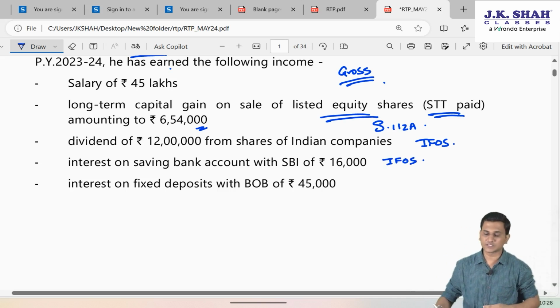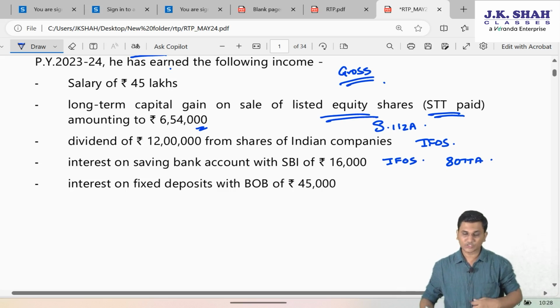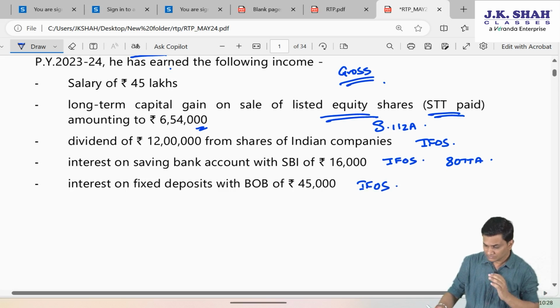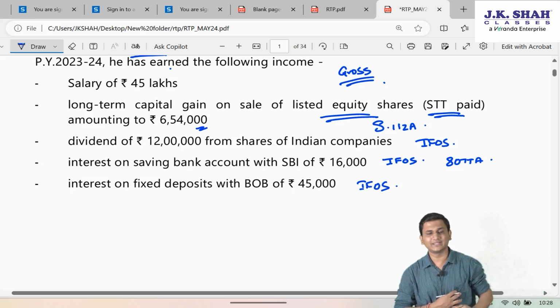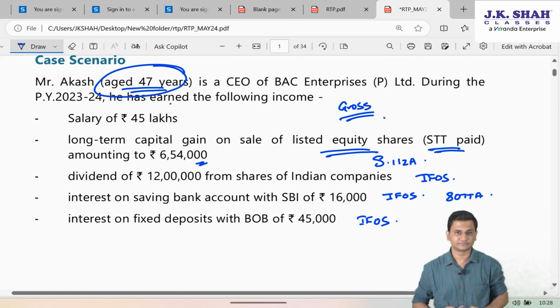However, under the optional regime, the assessee will be entitled to 80TTA deduction. Interest on fixed deposit with Bank of Baroda of 45,000. Even this is an income from other sources. He will not be entitled to 80TTB because he is not a senior citizen.